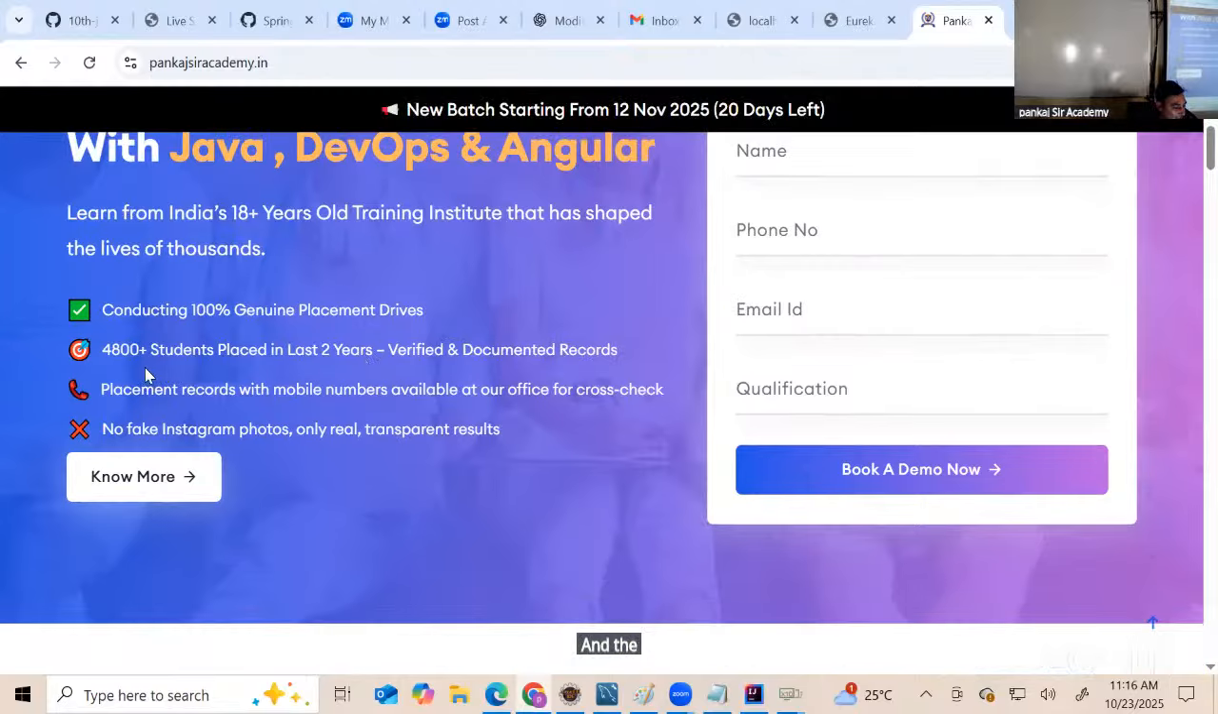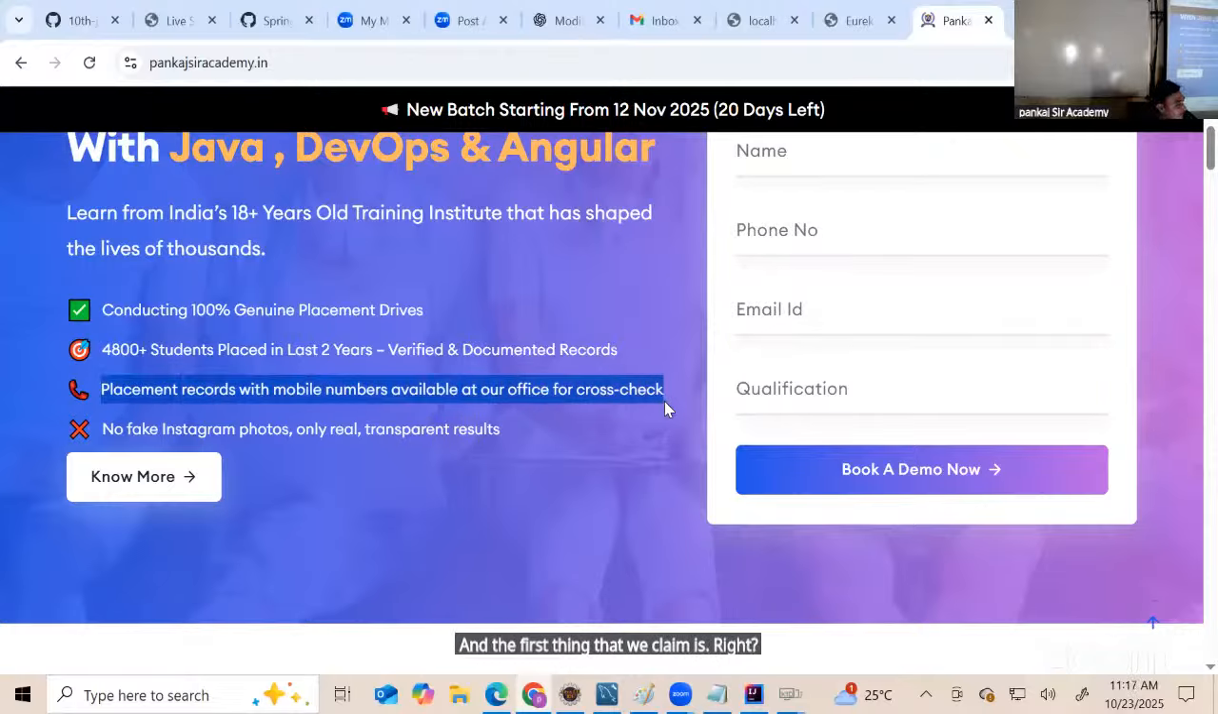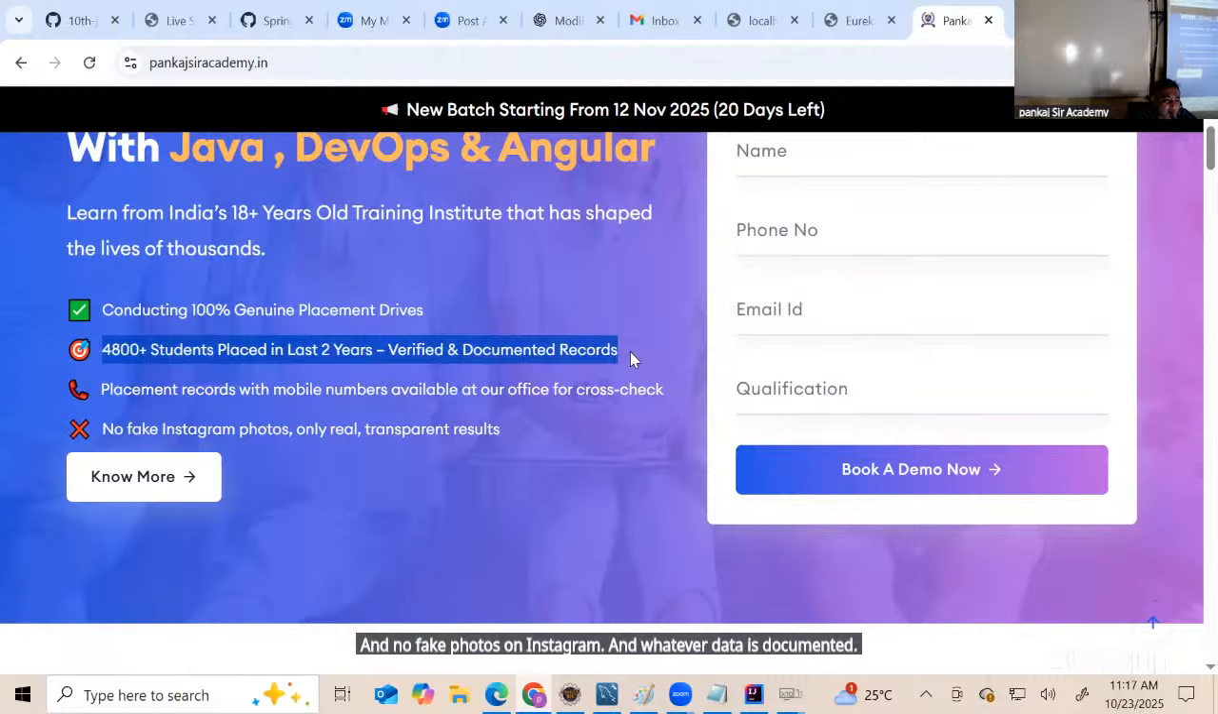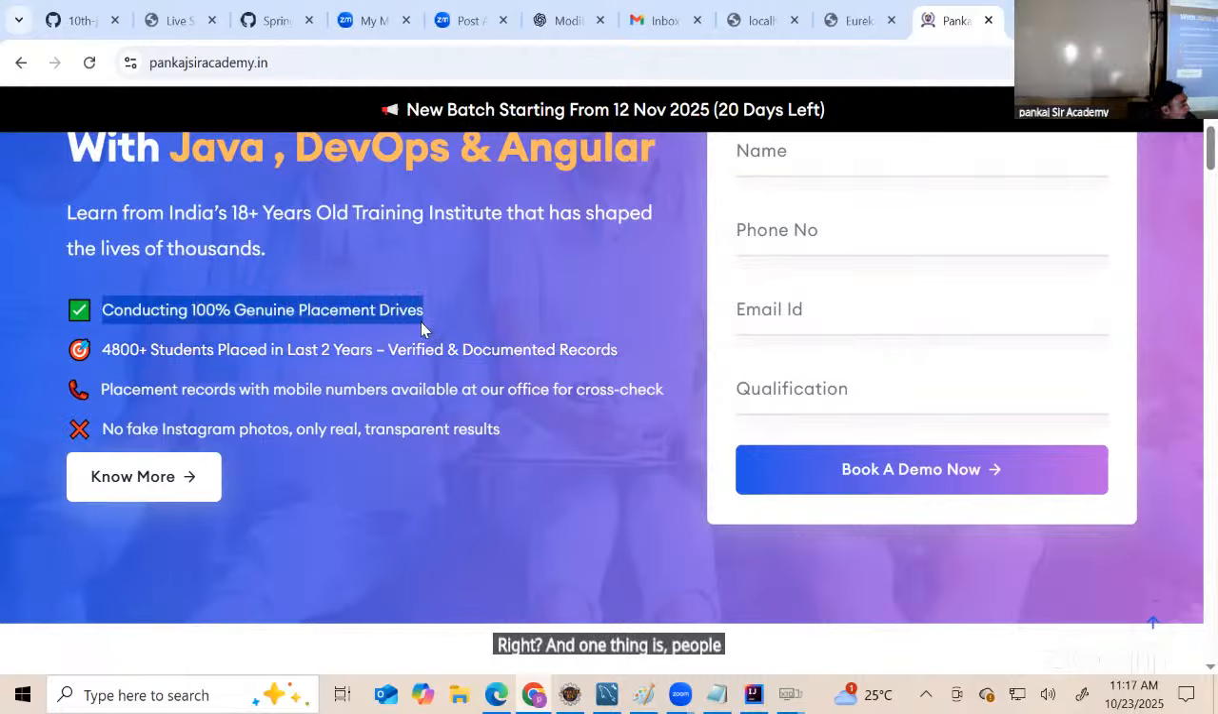And the first thing that we are happy to claim is the mobile numbers of placed candidates to cross check, and no fake photos on Instagram. Whatever data is documented is accessible by all. When I say 4,800 plus, it means 4,800 plus. You can see the names and mobile numbers. And people know us for conducting genuine drives. No fake drives happen here.